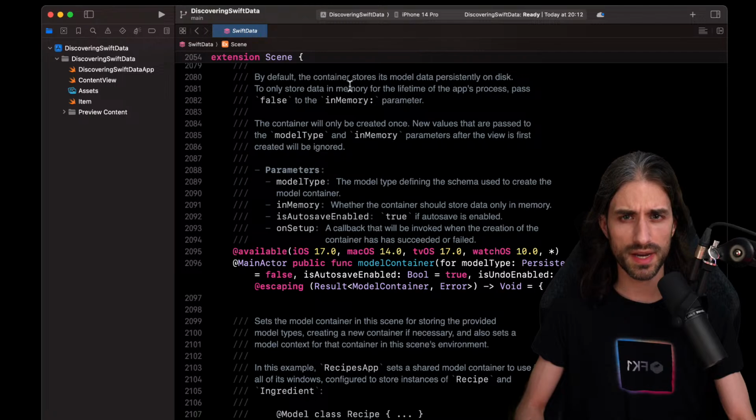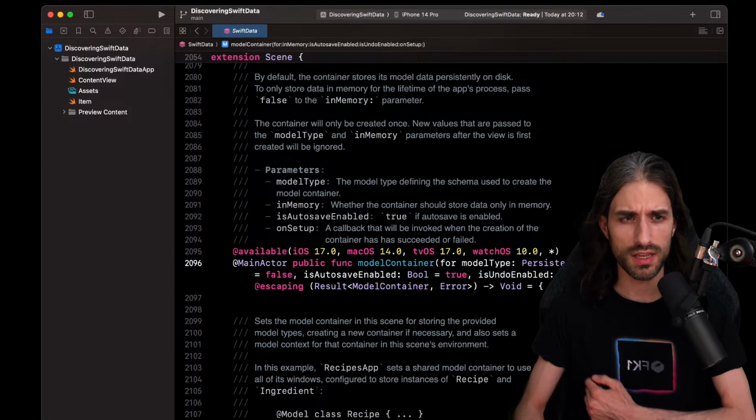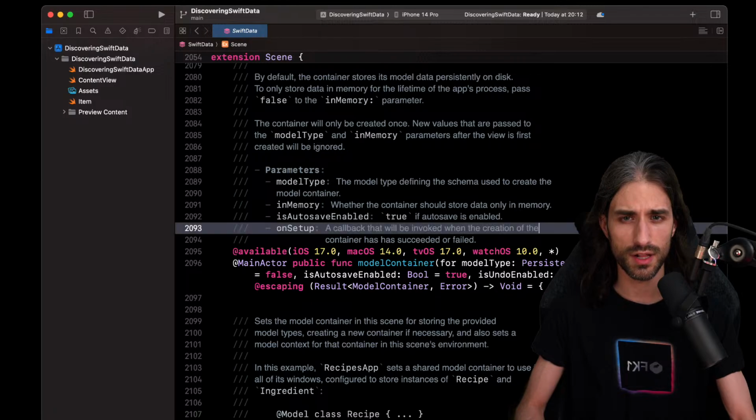By default, the container stores its model data persistently on disk. To only store data in memory for the lifetime of the app's process, pass false to the in-memory parameter. So this one right here. So I guess this can be useful if you are doing some testing, either running tests in dev mode or maybe running your app for your testing suite.